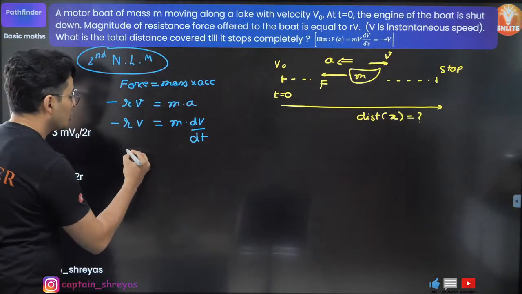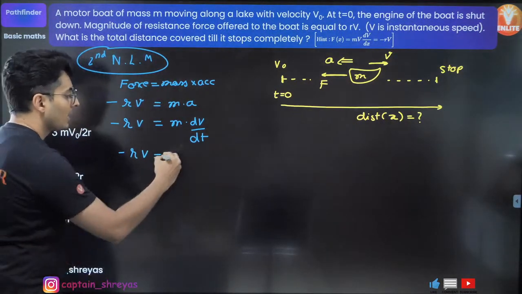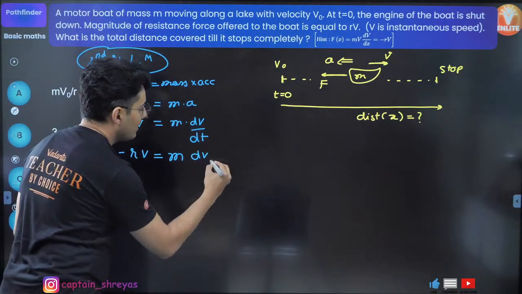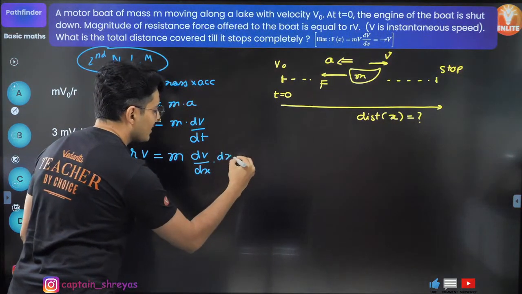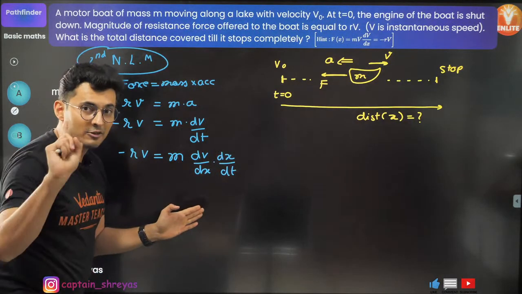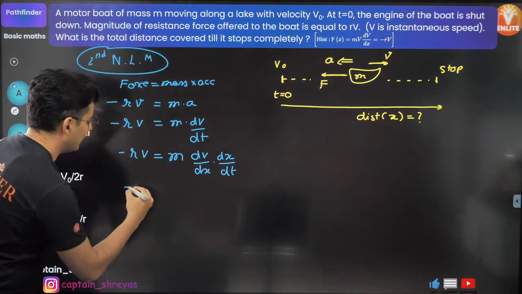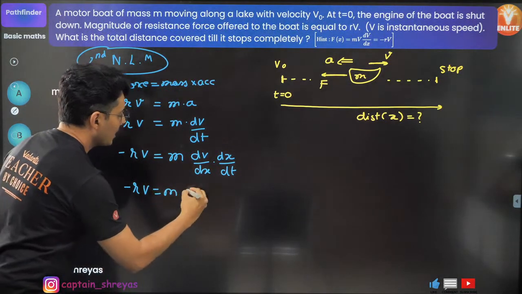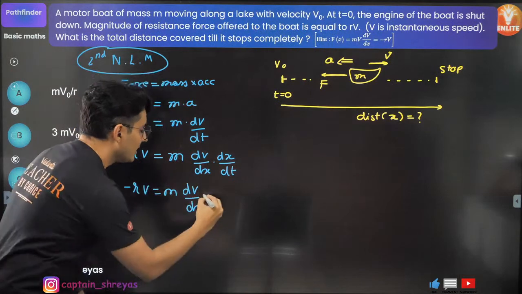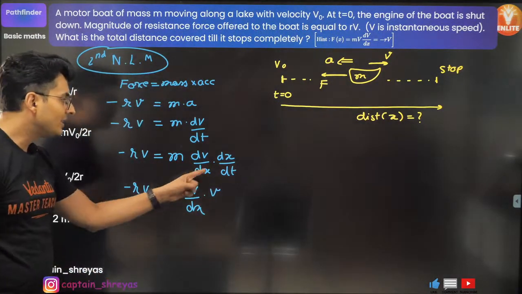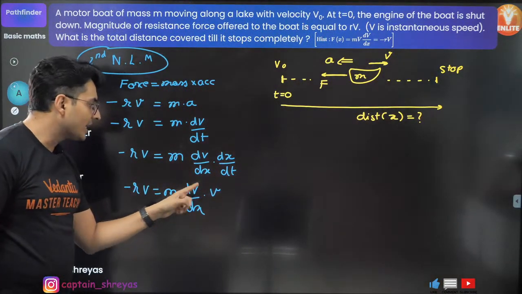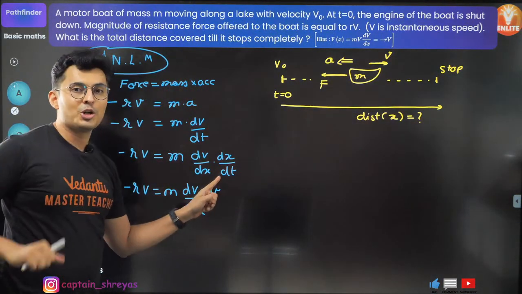That is the hint you should take from one of the previous problems. That is the chain rule. dv by dt, I can write it as dv by dx into dx by dt. Anyways, dx cancels, but splitting this gives me one advantage. How? Look at this. This will become minus rv is equal to m dv by dx, and dx by dt, rate of change of position, is nothing but velocity. So that's the advantage of splitting it like this or using chain rule. I got velocity and I eliminated time out of the equation.